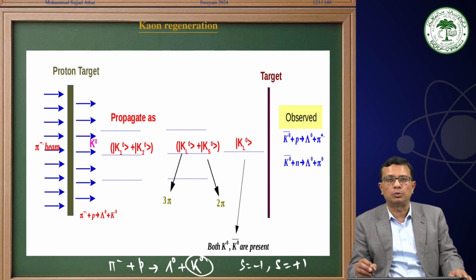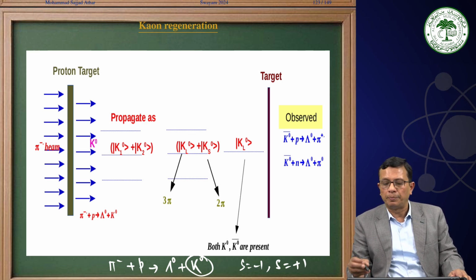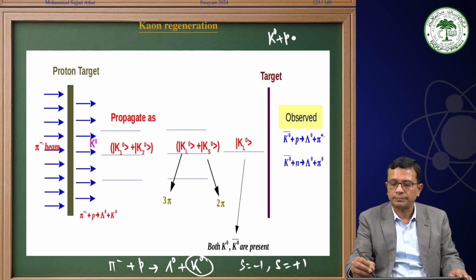And these two processes are again strong interaction processes, which means the interaction cross section is large, strangeness is conserved, and isotopic spin and its third component are conserved. This process is not possible via K0, because K0 has strangeness plus 1 and lambda 0 has strangeness minus 1.